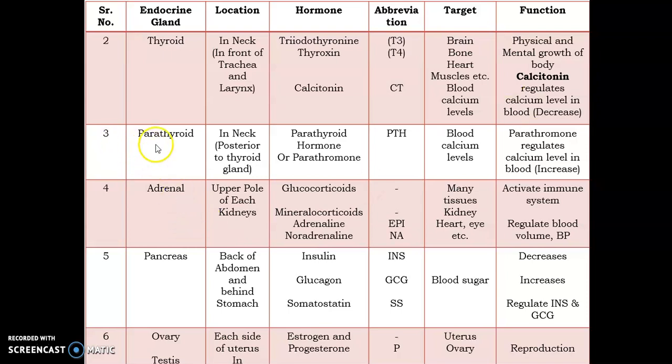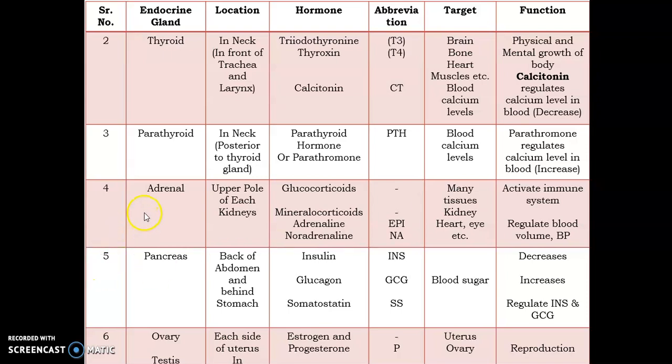The third important gland is the parathyroid gland. This gland is situated just behind the thyroid gland. These parathyroid glands are 4 in number. It acts on the blood calcium level. This gland secretes a hormone called parathormone. Parathormone works oppositely to calcitonin. Parathormone regulates the calcium level. Basically, it increases the calcium level when it is found to be decreased below normal.